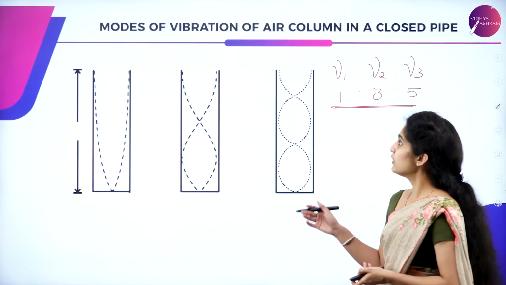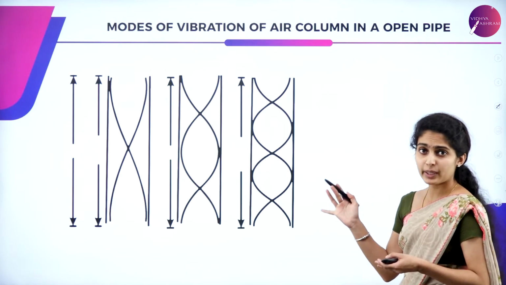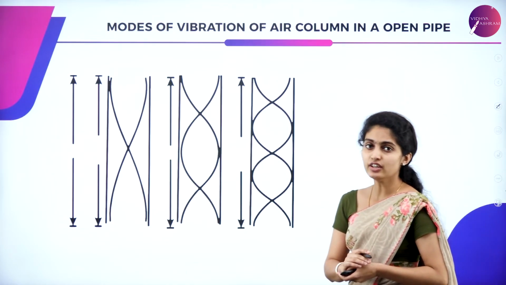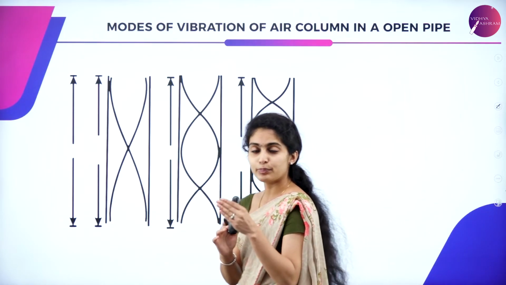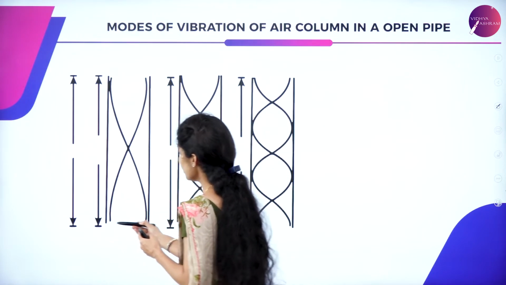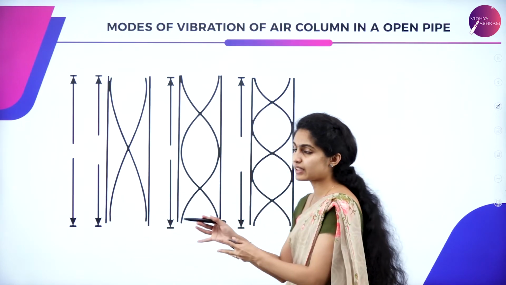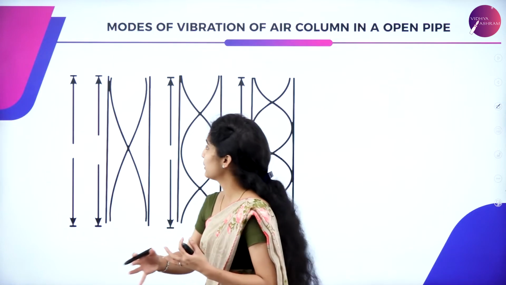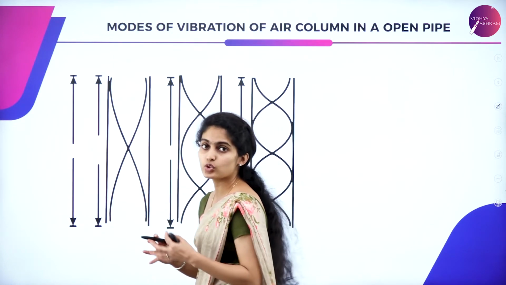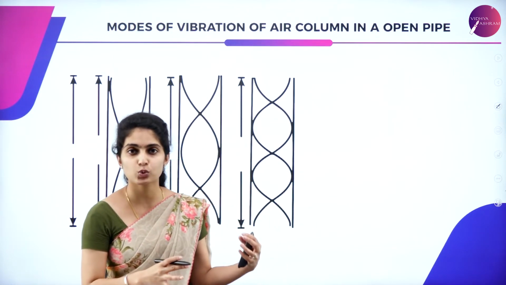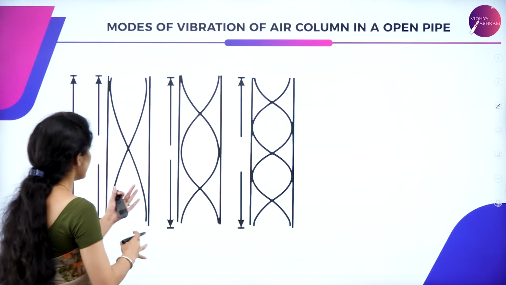Now let us move to the modes of vibration of the air column in an open pipe. In the previous case you studied the closed pipe, but in this case we study the open pipe. The pipe is open at both ends. So what happens to the wave associated with such pipes?